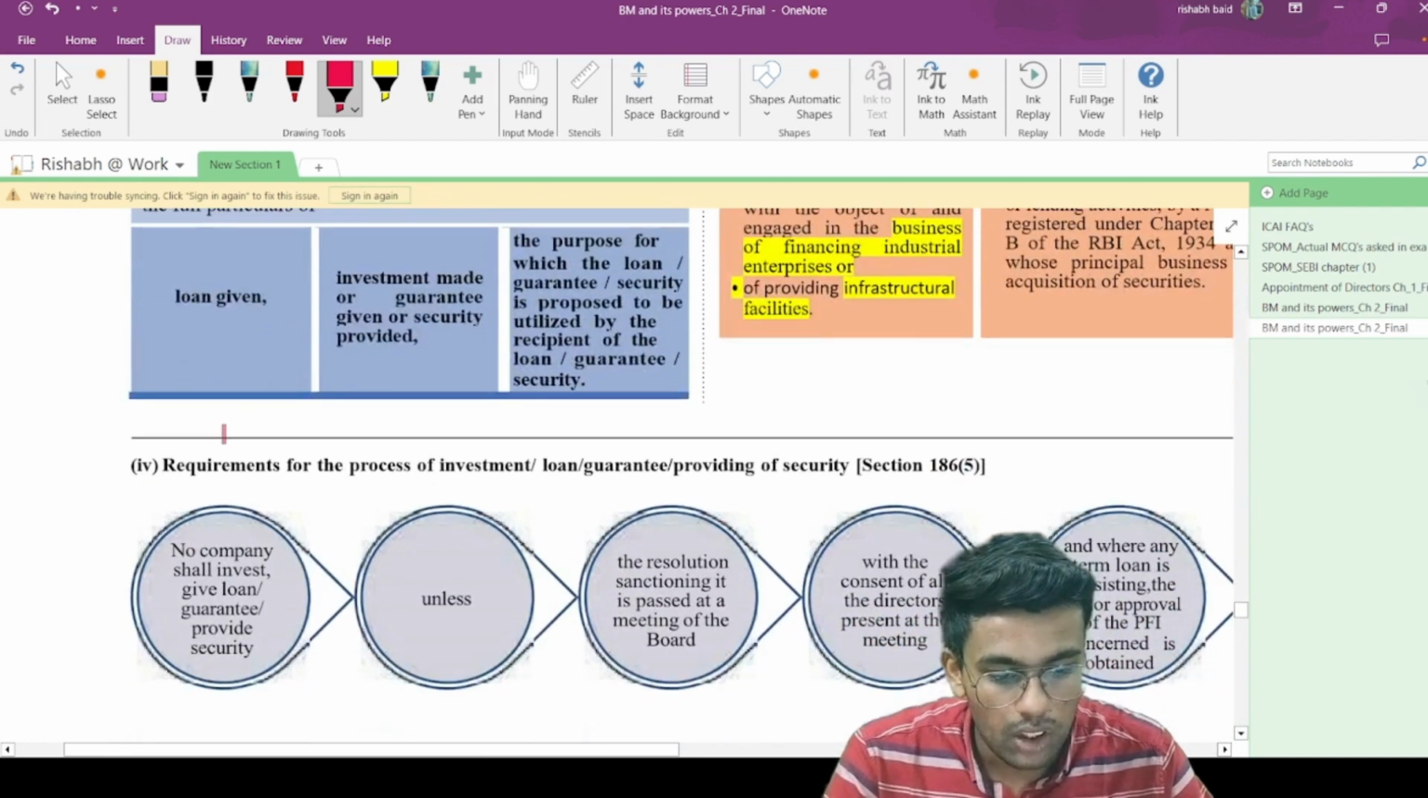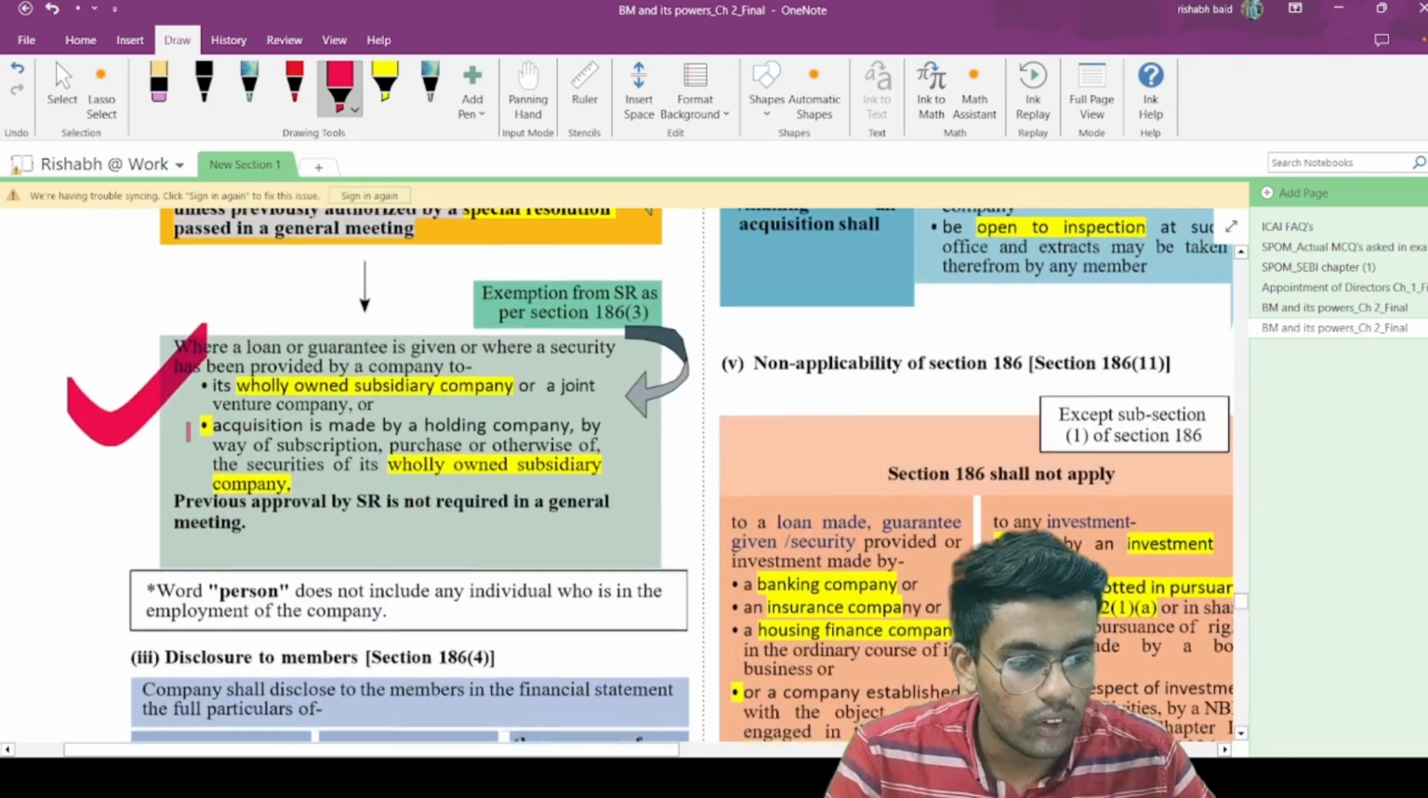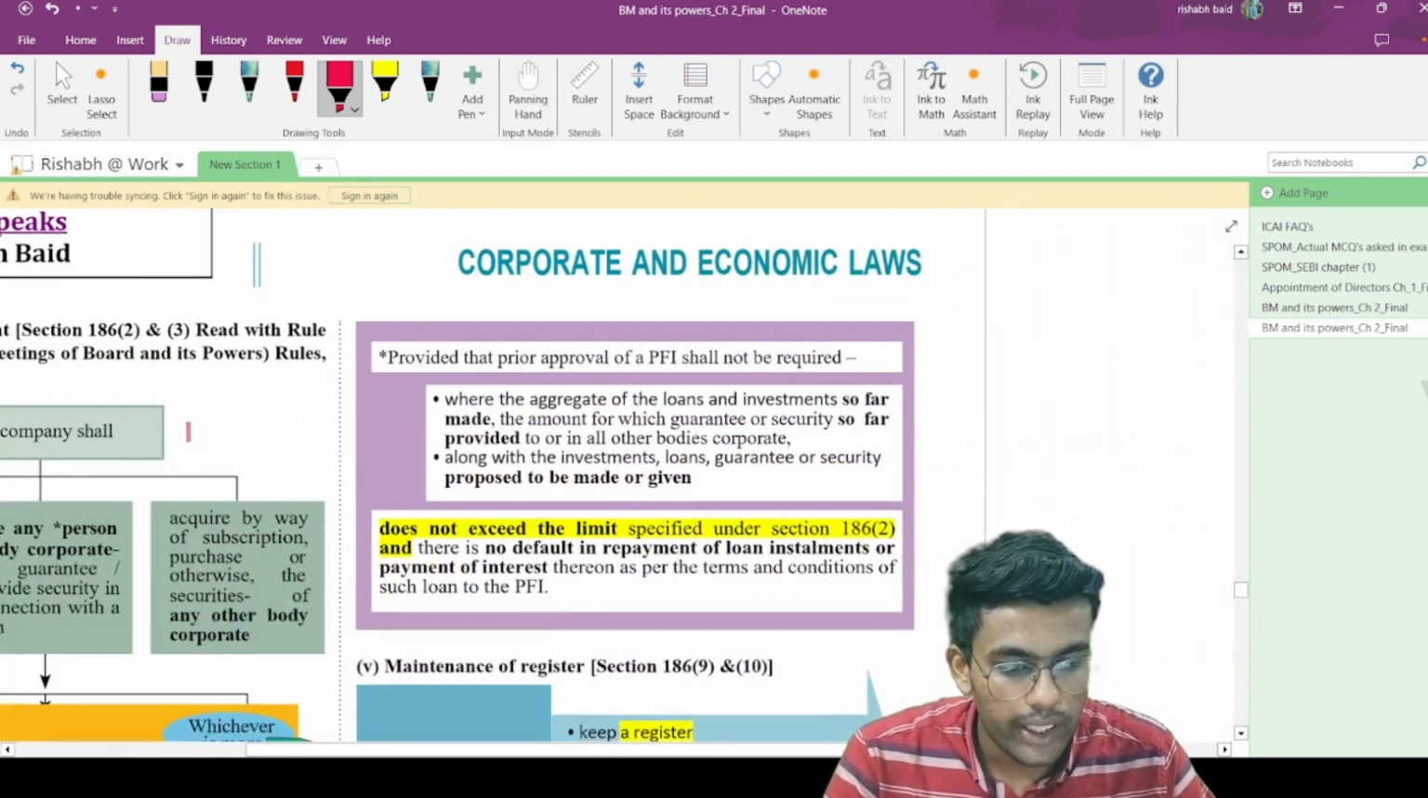Disclosure by the members, not so relevant. This one you can read on your own. Okay, provided